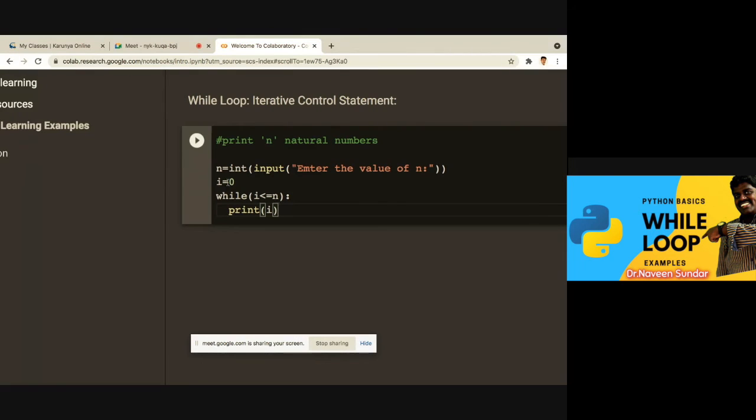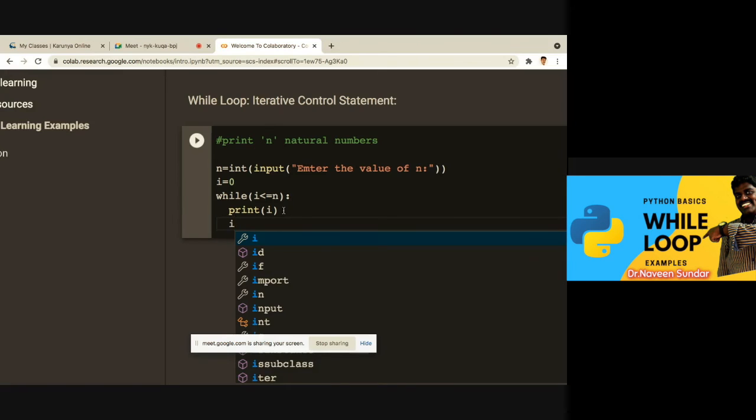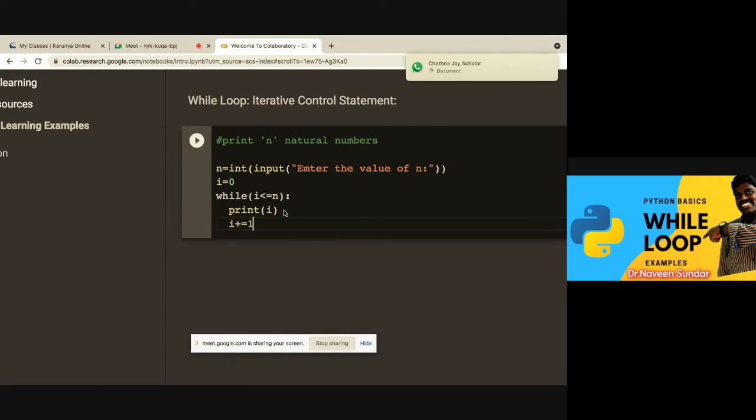Here the initialization part is over, the condition part is over, but the updation part is not yet over. So only one iteration is done here, right? So I have to do some updation. Either i plus equal to 1, I can assign like this, or I can give i equal to i plus 1.